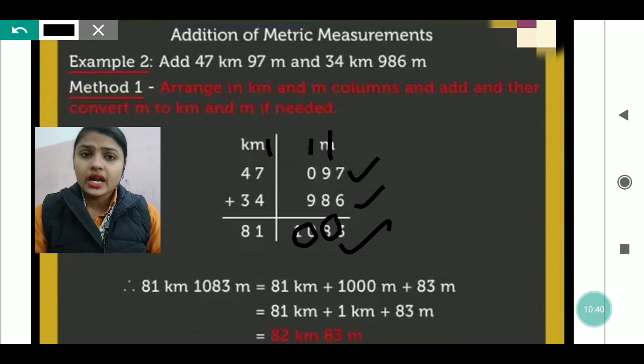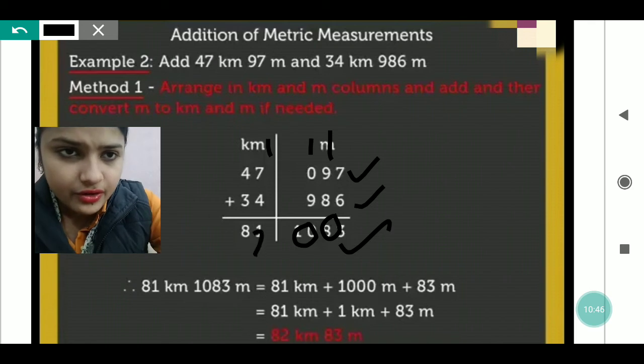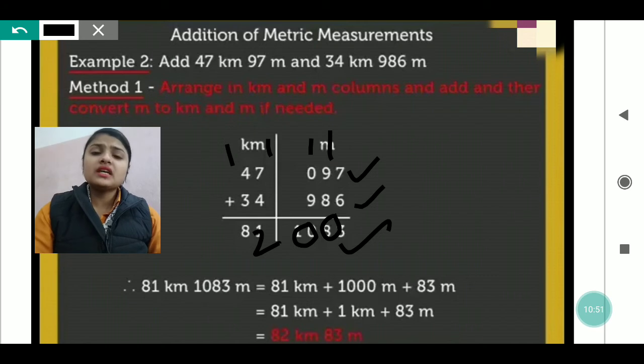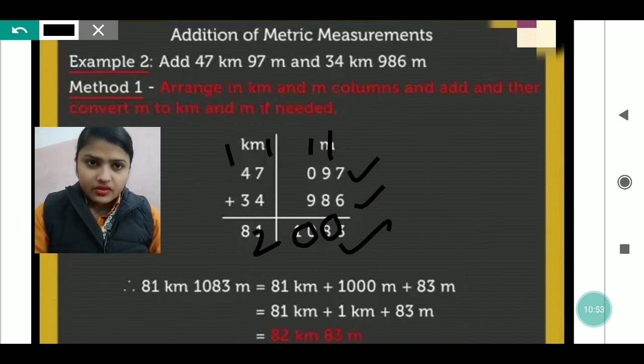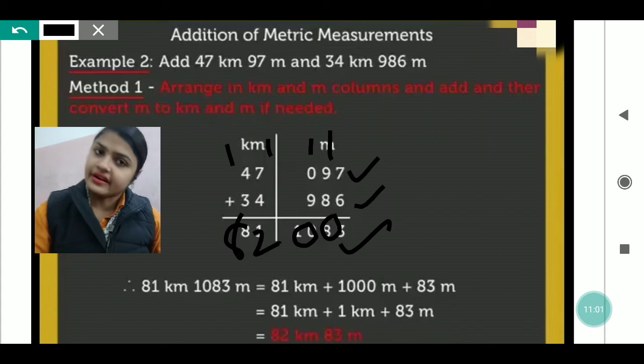7 plus 4 is 11. 11 plus 1 is 12. So here we will write 12. Okay. Now 1 again will be carried. Now 4 plus 3 will be 7 and plus 1 will be 8. Okay, that is already written here.